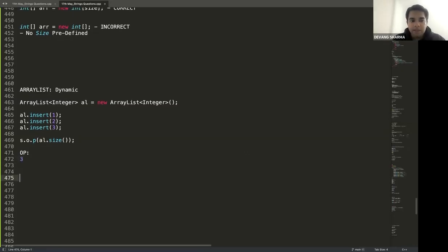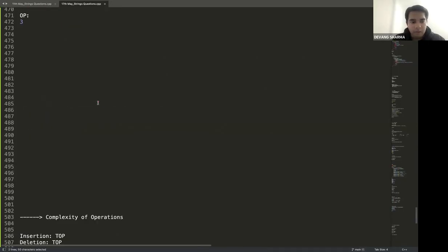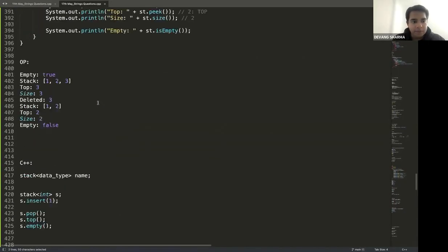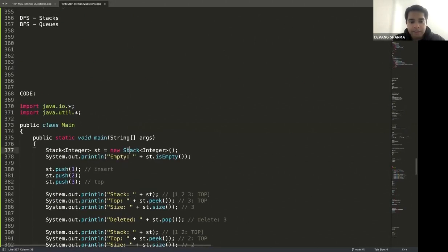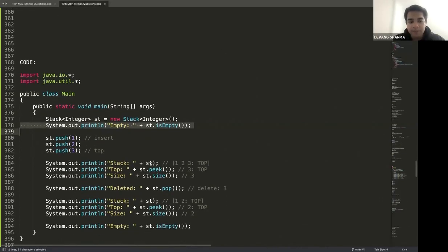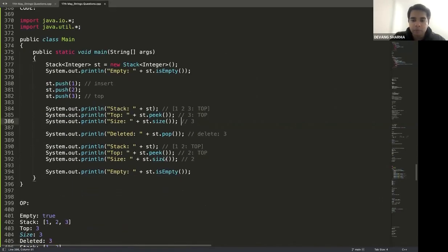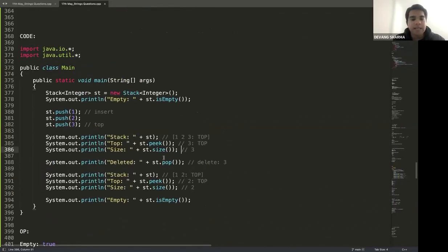Now, the interesting line here is line number 463. When I created this ArrayList, did I define any size? When I created this stack, did I define any size? The initial size was 0, of course, that's why it was empty. When I inserted, size became 3. When I deleted, size became 2. But I did not define any size. I did not define any custom size. I did not define any final size and so on and so forth.